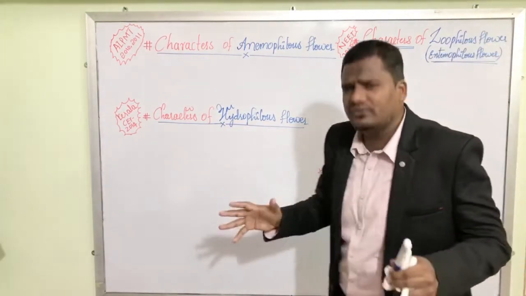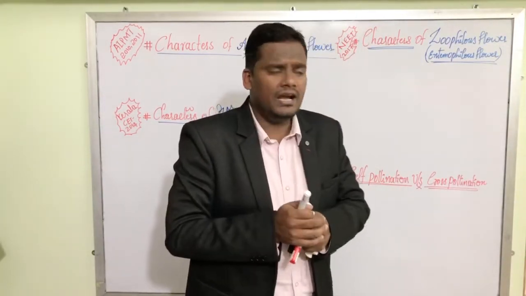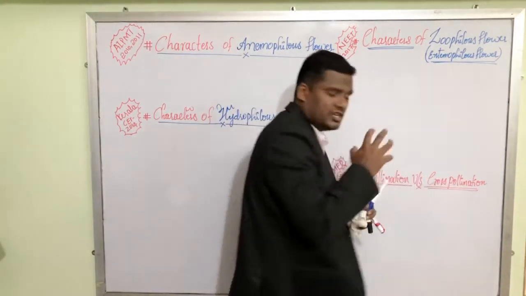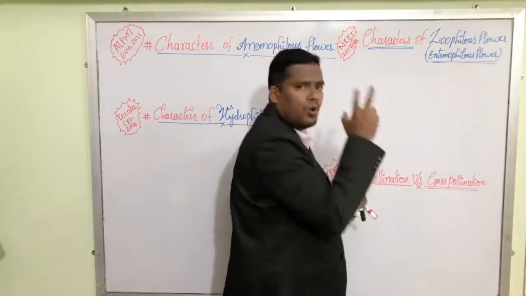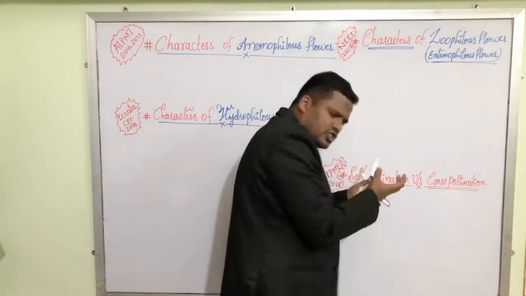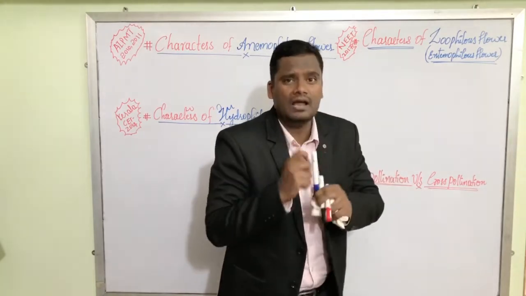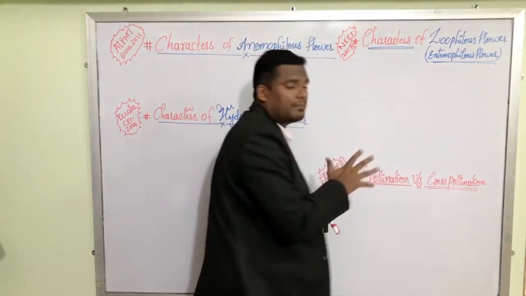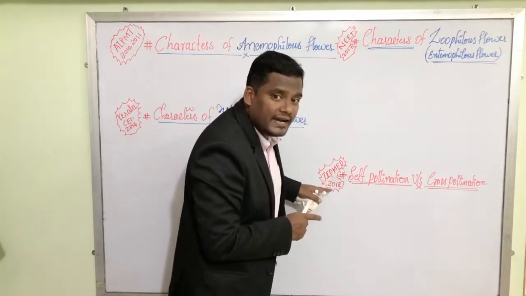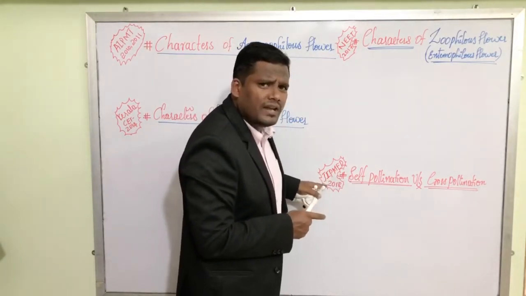And by the end of this video, we are going to understand whether self-pollination or cross-pollination is better. Self-pollination versus cross-pollination. Let us understand which type of pollination is better for a plant. Based on this concept also, there was a question in JIPMER 2018. What is this JIPMER? It may be a new word for you.